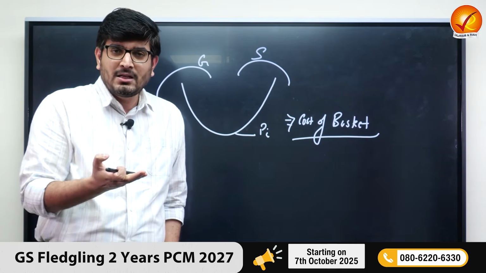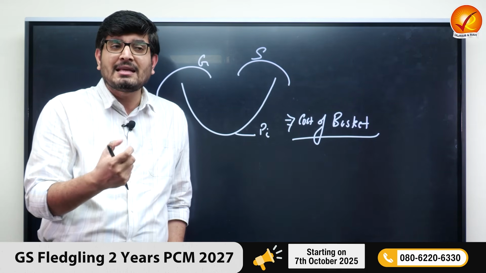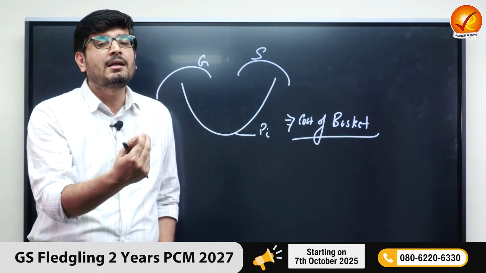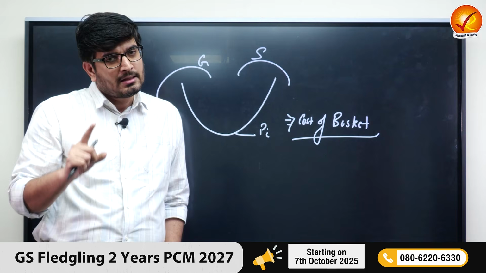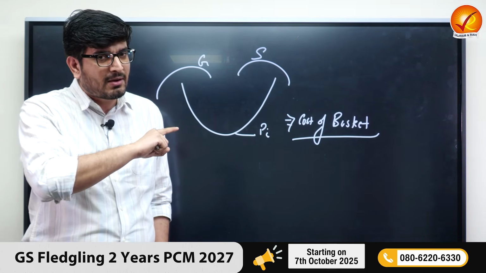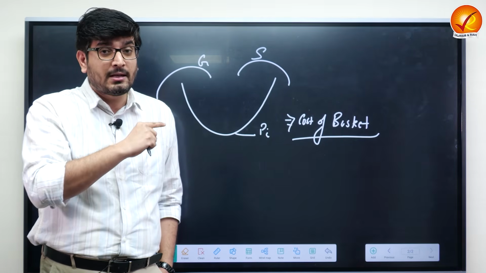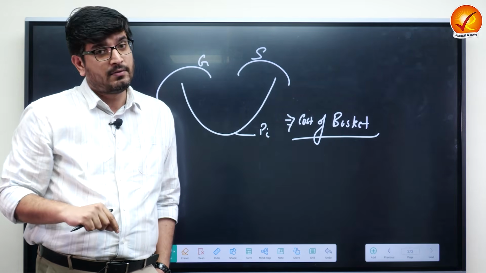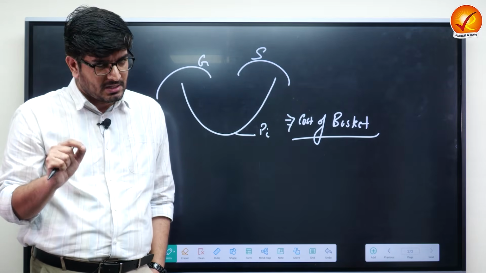And over a time period, as the cost of the basket increases, that is, over time as the accessibility of that basket becomes difficult for an average consumer, we say inflation is happening. The rate at which this process is happening, meaning the rate at which the cost of the basket is becoming higher, becomes our rate of inflation. So this is how inflation is exactly measured.